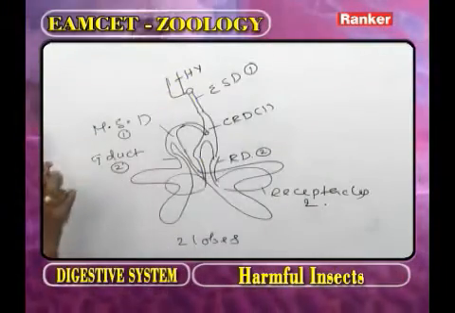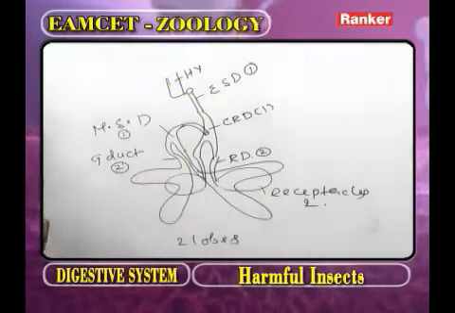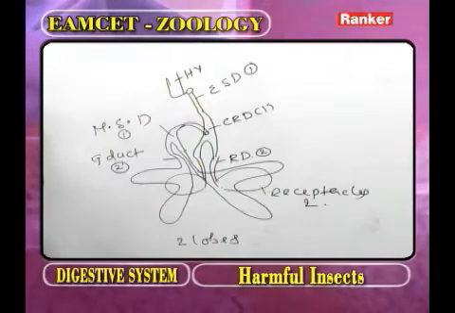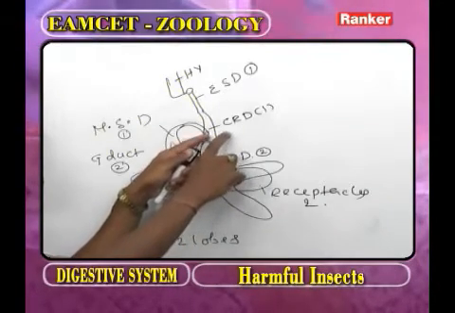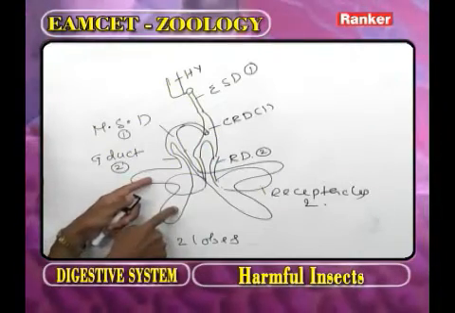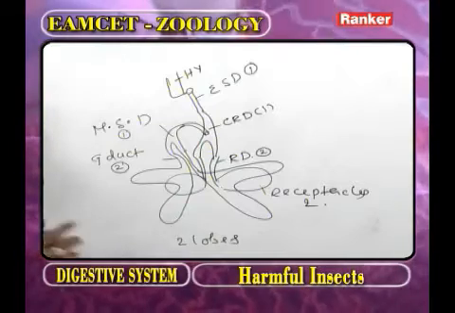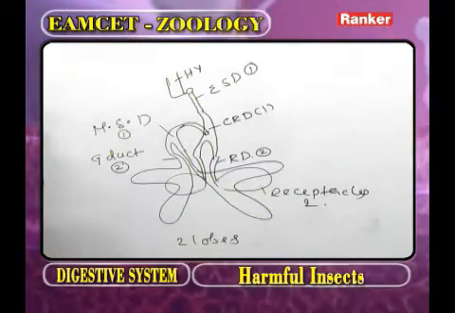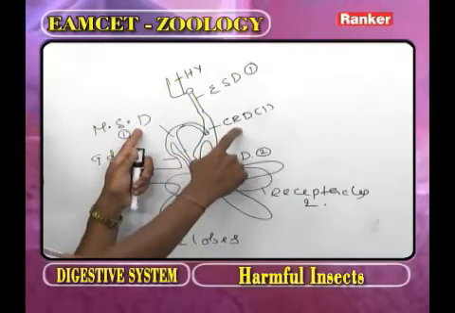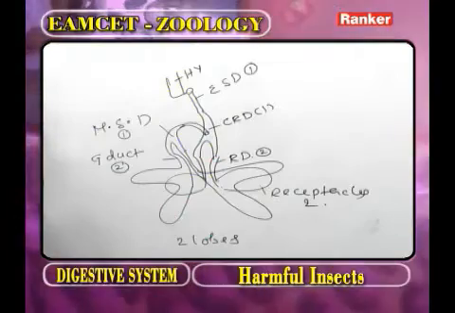You have to observe, this is the median salivary duct and this is the common receptacular duct. They unite and continue as the efferent salivary duct. These two are receptacles. From each receptacle, a receptacular duct arises. They are 2 in number. Receptacular ducts unite as the common receptacular duct, 1 in number. From each gland, a glandular duct arises. Number of glandular ducts: 2. They unite to form the median salivary duct. Its number is 1. The median salivary duct and common receptacular duct continue forward as the efferent salivary duct.